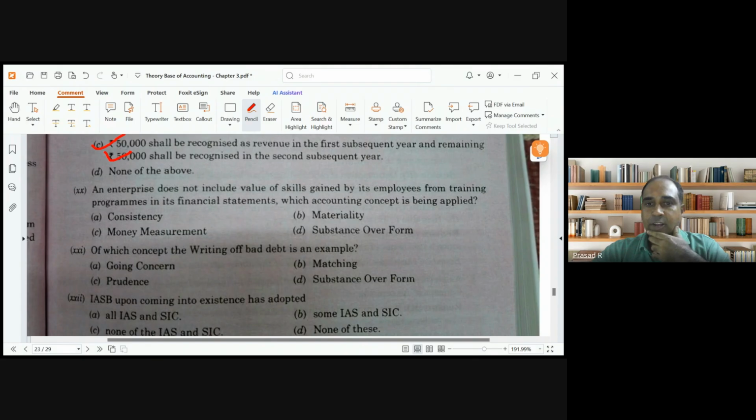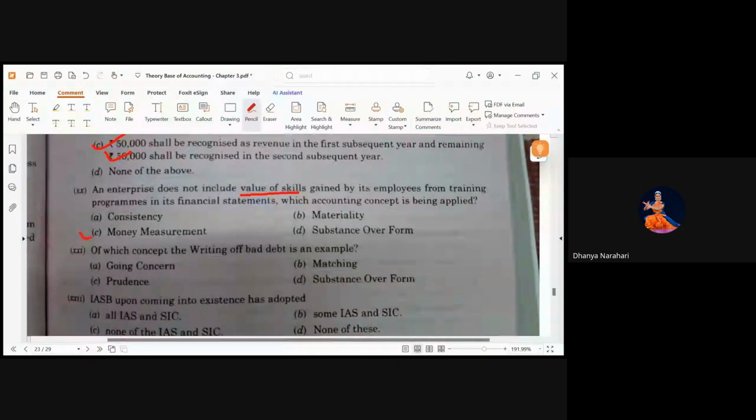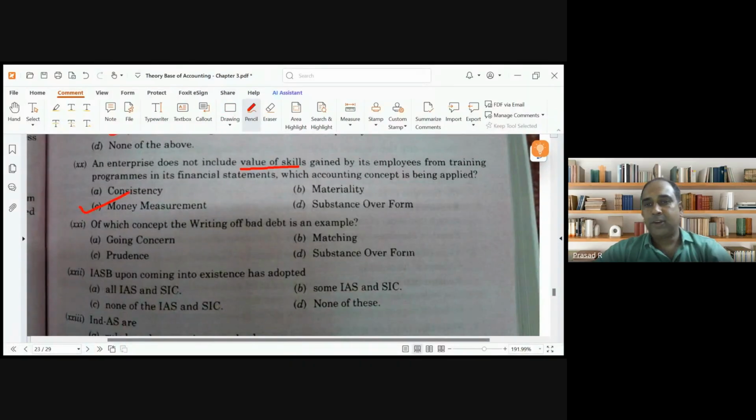An entity does not include the value of skills. Skills are not recorded. Why? Because of money measurement, not materiality. Skill I cannot value in money, right? Yes, sir. That is the reason we cannot record it.